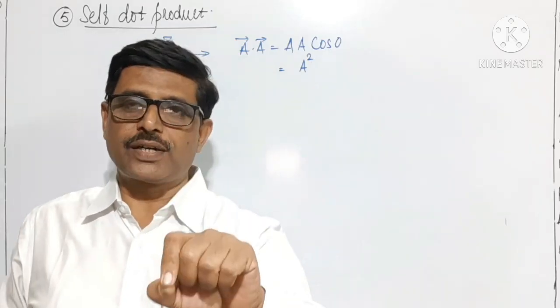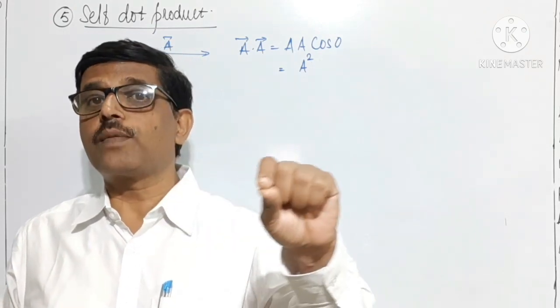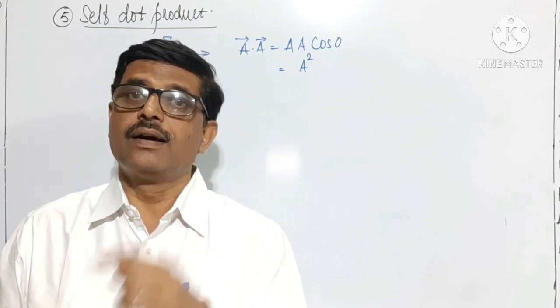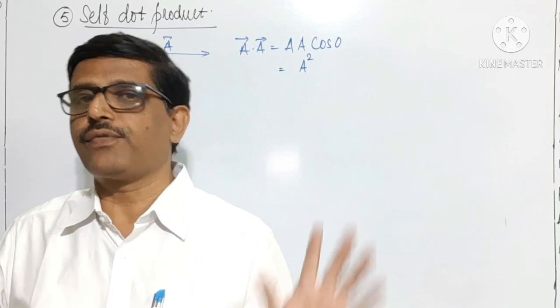One of the important characteristics of a scalar product is the self dot product. What is the self dot product? A scalar product of a vector with itself.